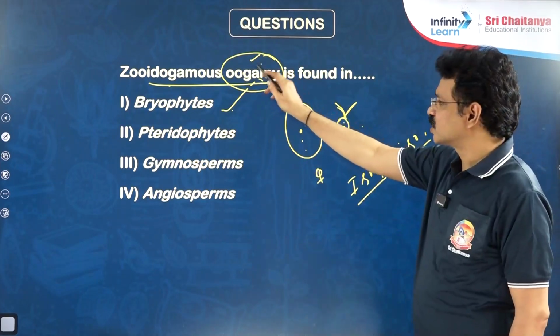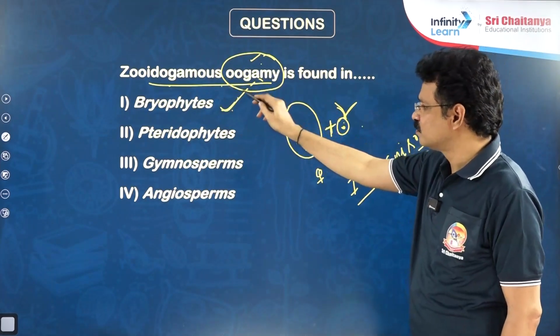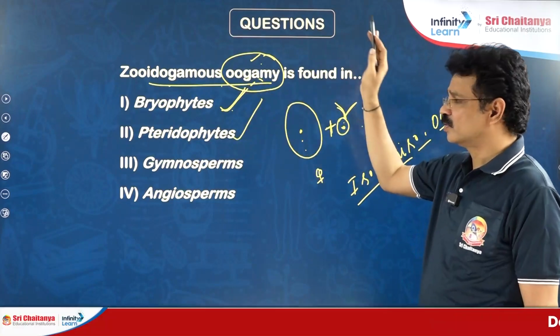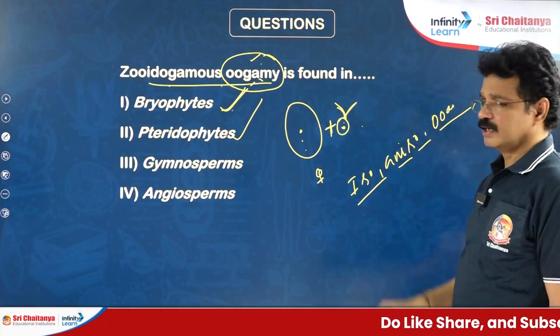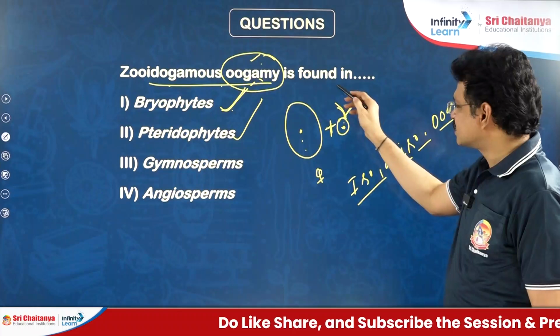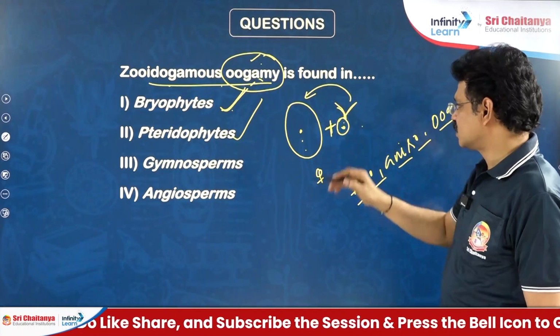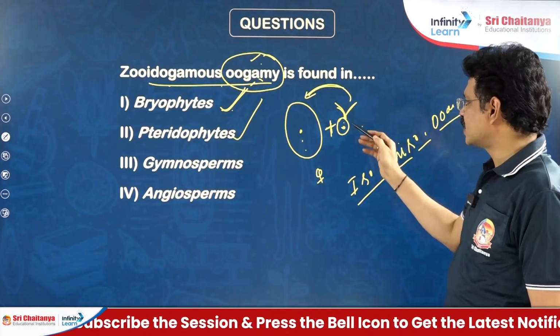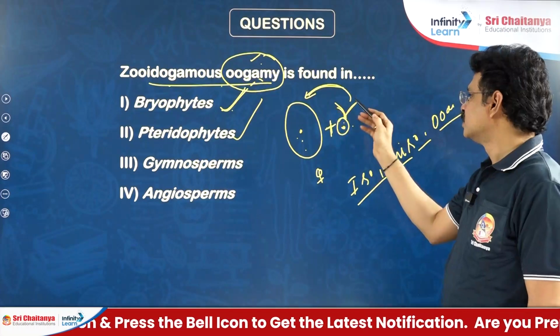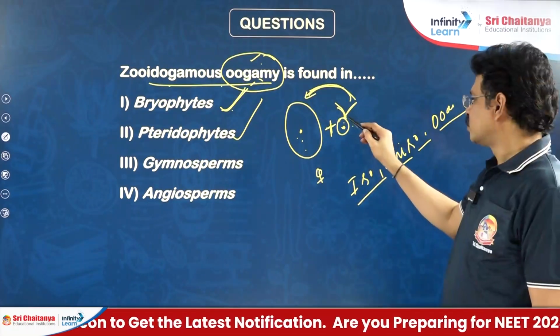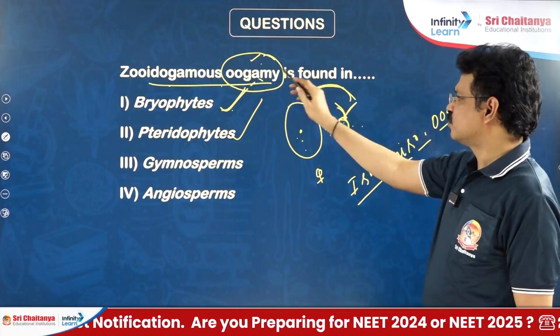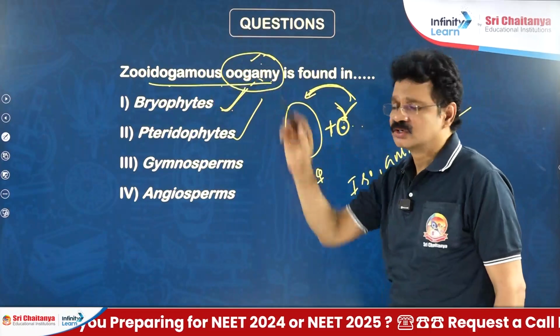Zooidogamous oogamy is found in bryophytes and pteridophytes only, because the male gamete is motile and water is essential for fertilization. Only in the presence of water can the male gamete reach the female gamete. Due to the motile nature of the male gamete, this fertilization is called zooidogamy.